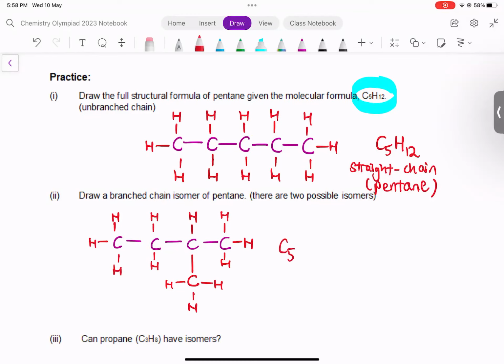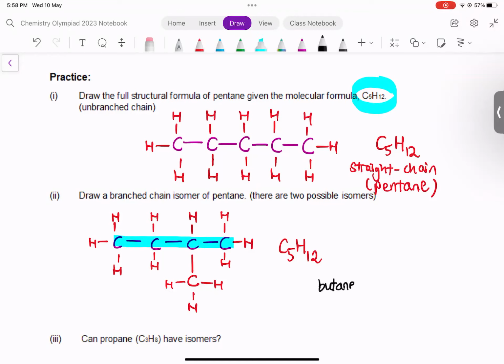This one you count properly, also has 5 carbon, 12 hydrogen, right? So it's still C5H12. But now this is not pentane. You have to now draw this isomer and try to highlight what is the longest continuous carbon chain. Remember, longest and continuous means you take your highlighter, you highlight without lifting your highlighter up from the paper. If you do that, you realize, oh, the longest chain only has 4 carbon atoms. Therefore, this is called butane.